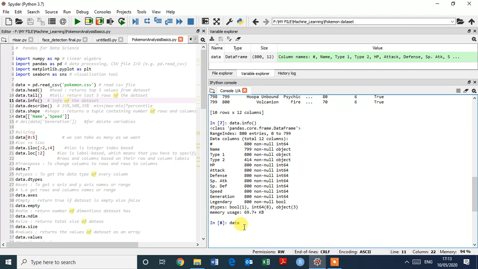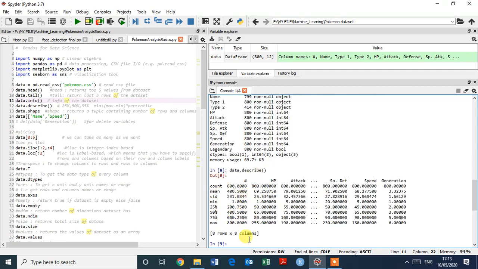And if you want to describe the data, just type data dot describe and enter. This is the data description: mean, standard deviation, min, 25 percentile, 50 percentile, 75 percentile, and maximum value, and the count number 800.